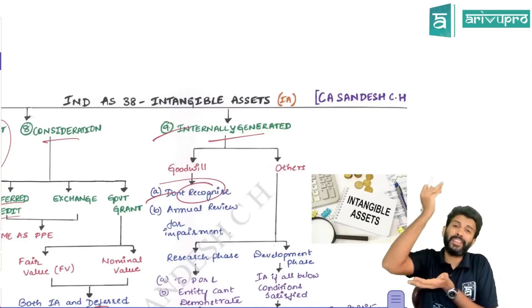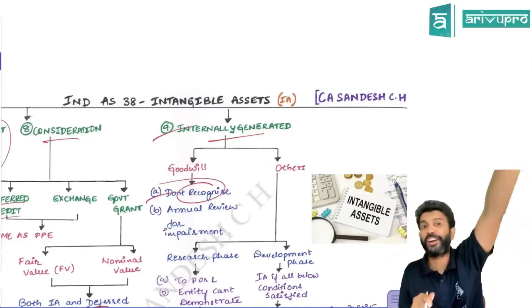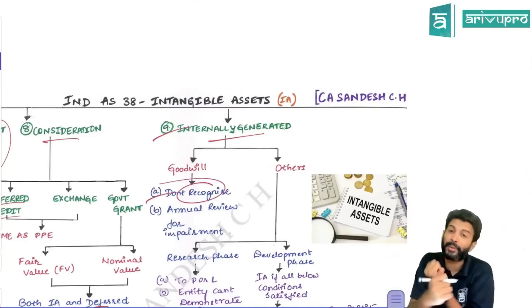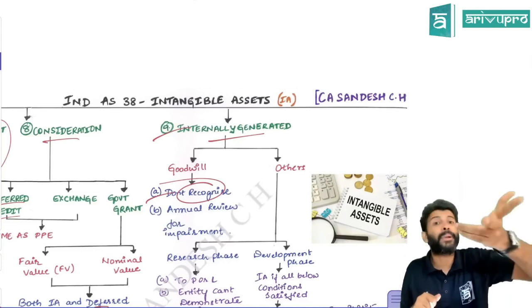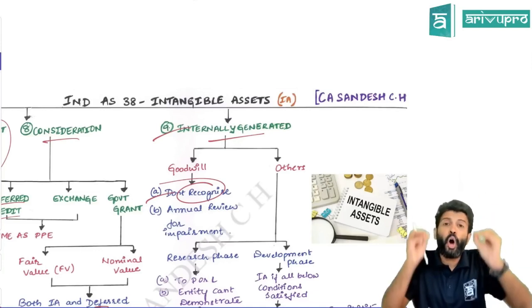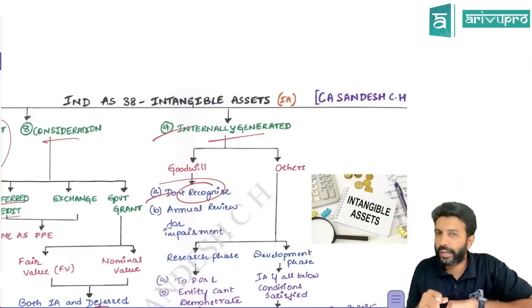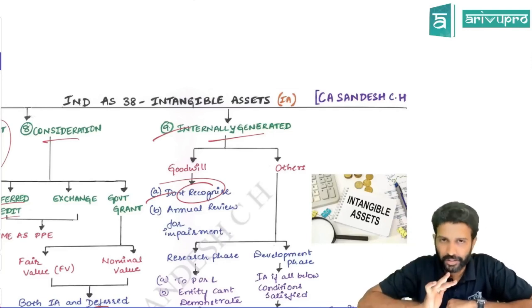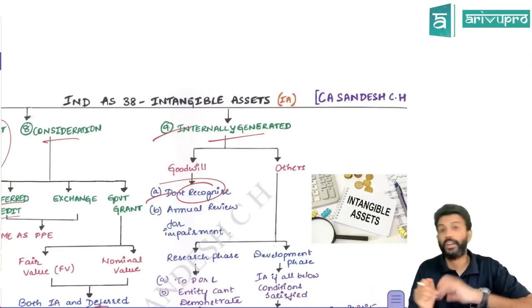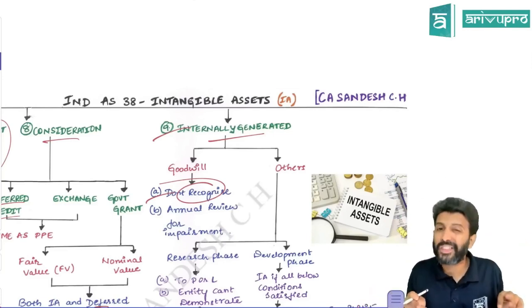Internally generated goodwill means, you remember in your golden school days, you used to calculate goodwill under the average profit method, super profits method, capitalization method, and so on. All that we call internally generated goodwill. It cannot be recognized. That means which goodwill can be shown, sir? If you have purchased, if you have done any business combination.